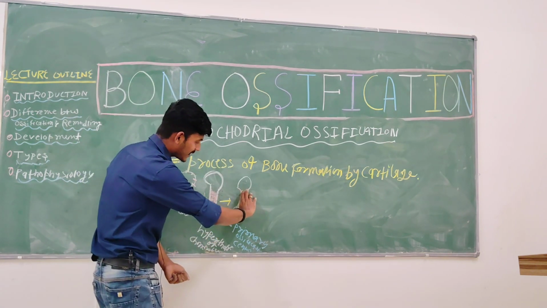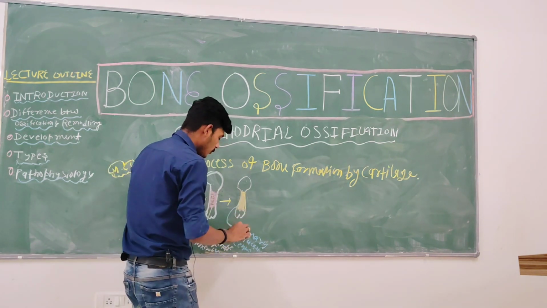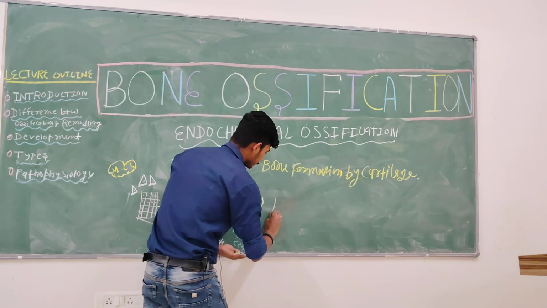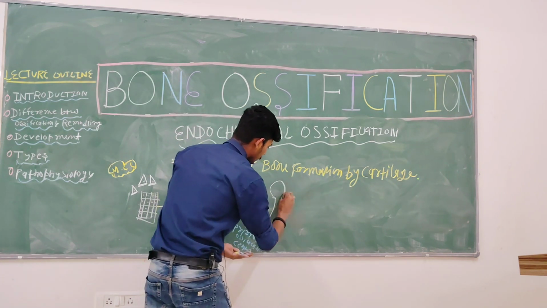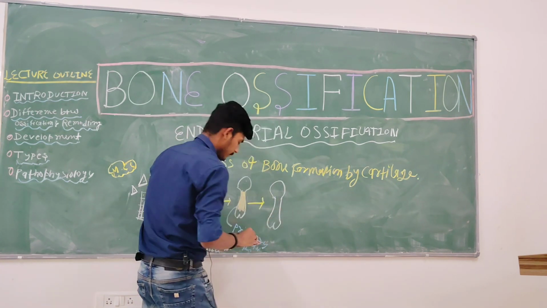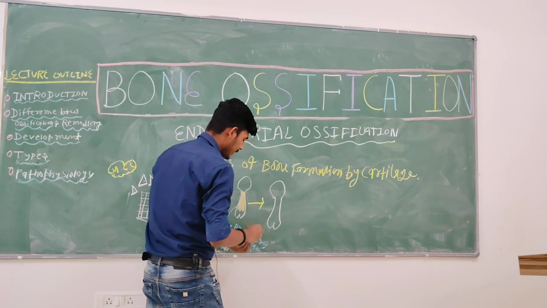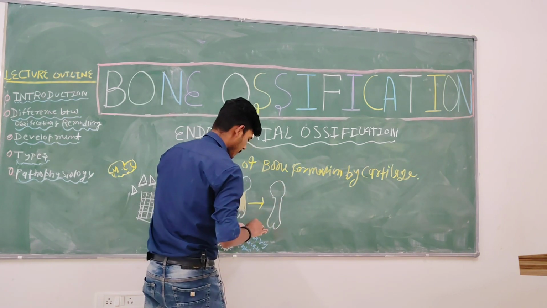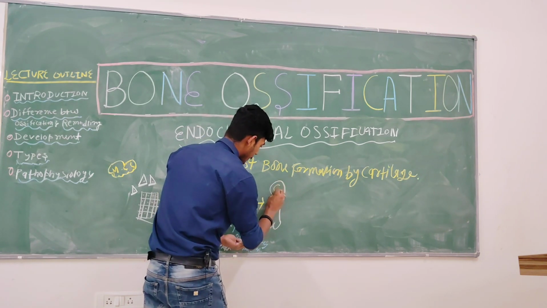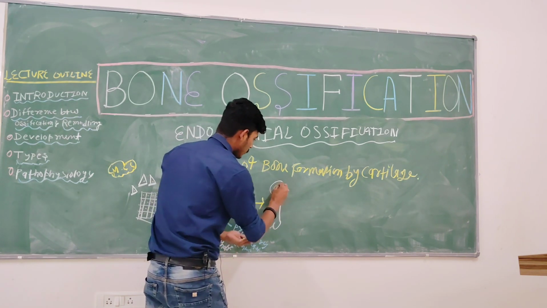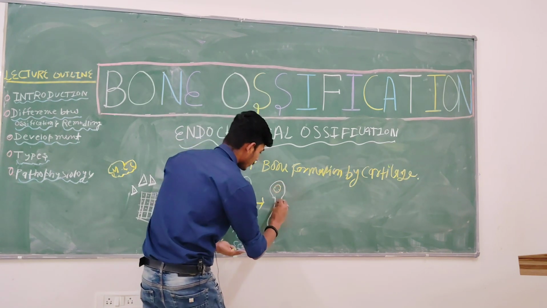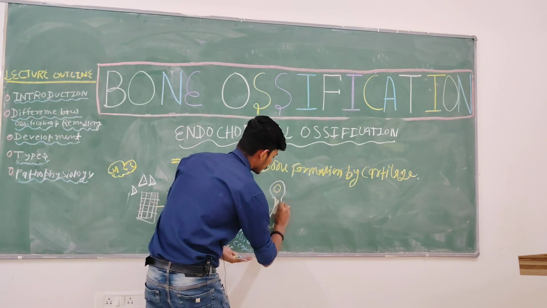So once they mineralize this part, they move ahead and form the secondary ossification center here.